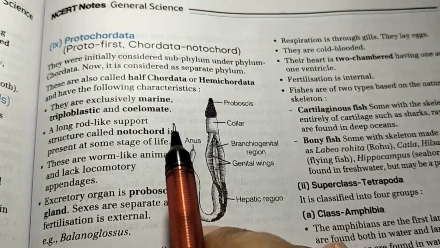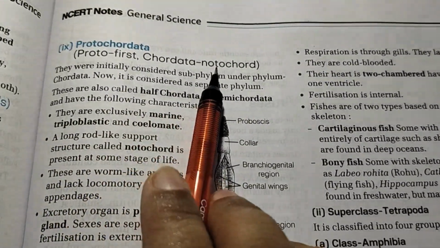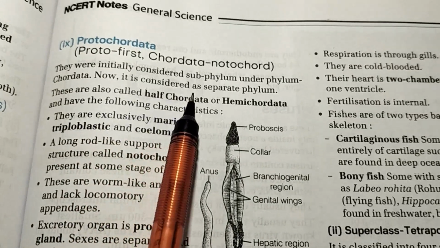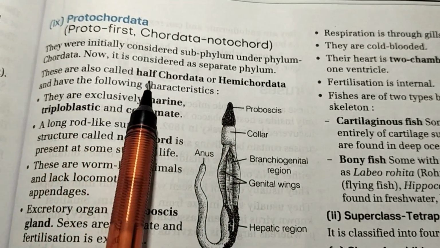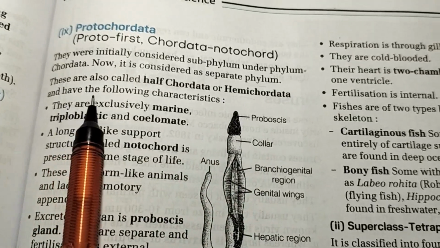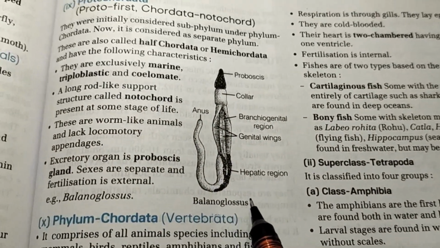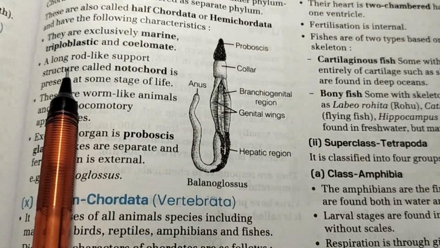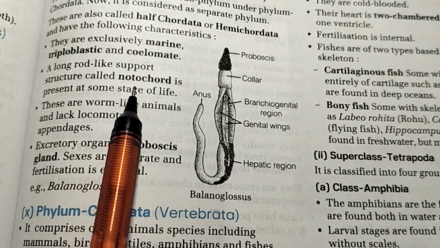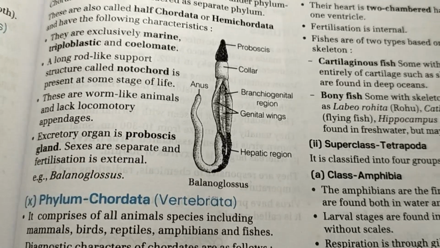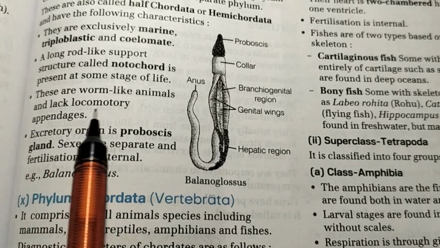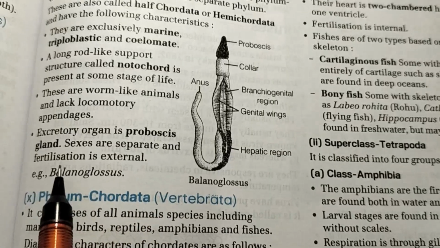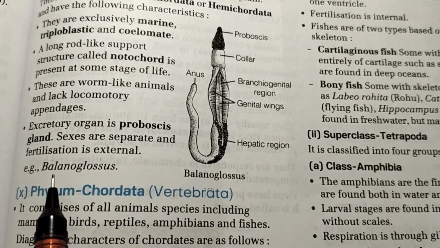This is the Protochordata. Proto means first, chordata, notochord. They were initially considered a subphylum under phylum Chordata. Now it's considered as a separate phylum. These are also called half chordata or Hemichordata and have the following characteristics. You can see the figure here also. They are exclusively marine, triploblastic and coelomate. A long rod-like support structure called notochord is present at some stage of life. These are worm-like animals and lack locomotory appendages. Excretory organ is the proboscis gland. Sexes are separate and fertilization is external. The example is Balanoglossus.